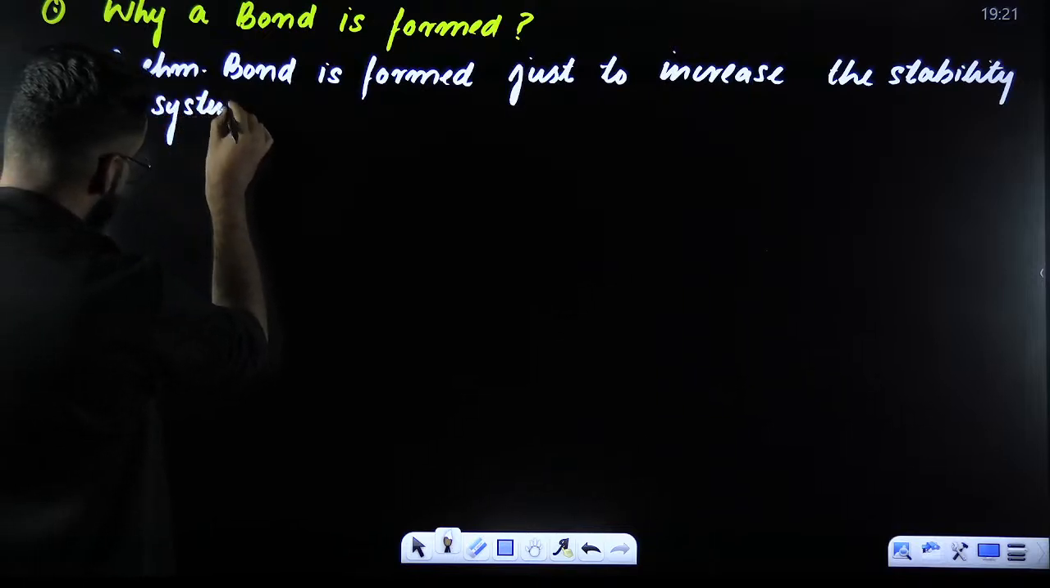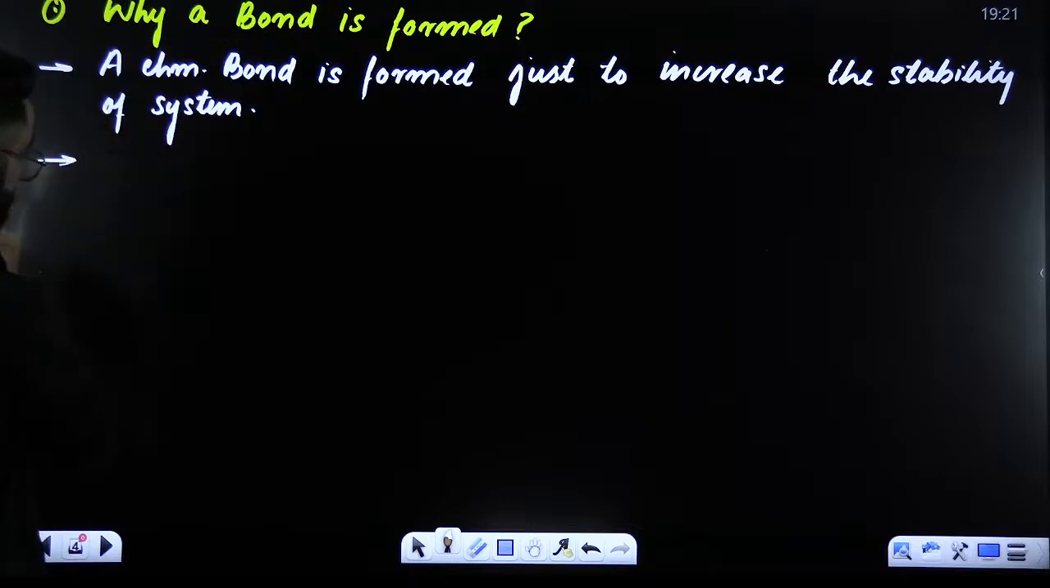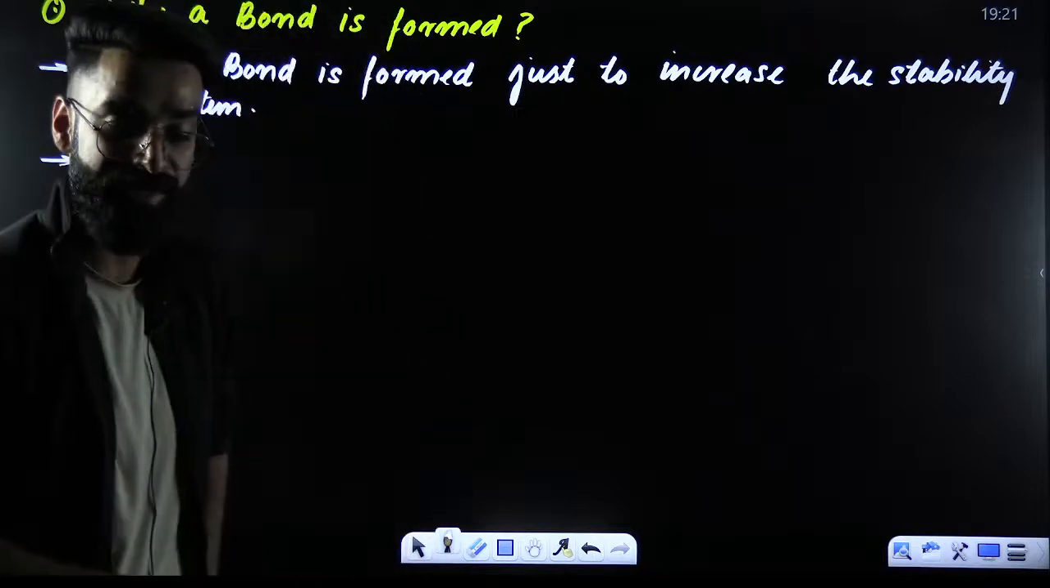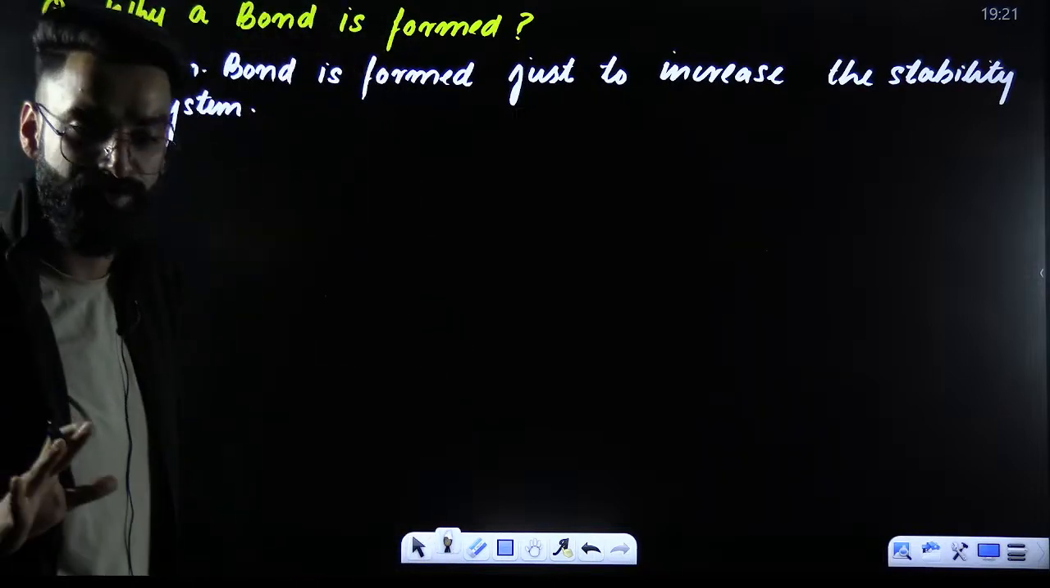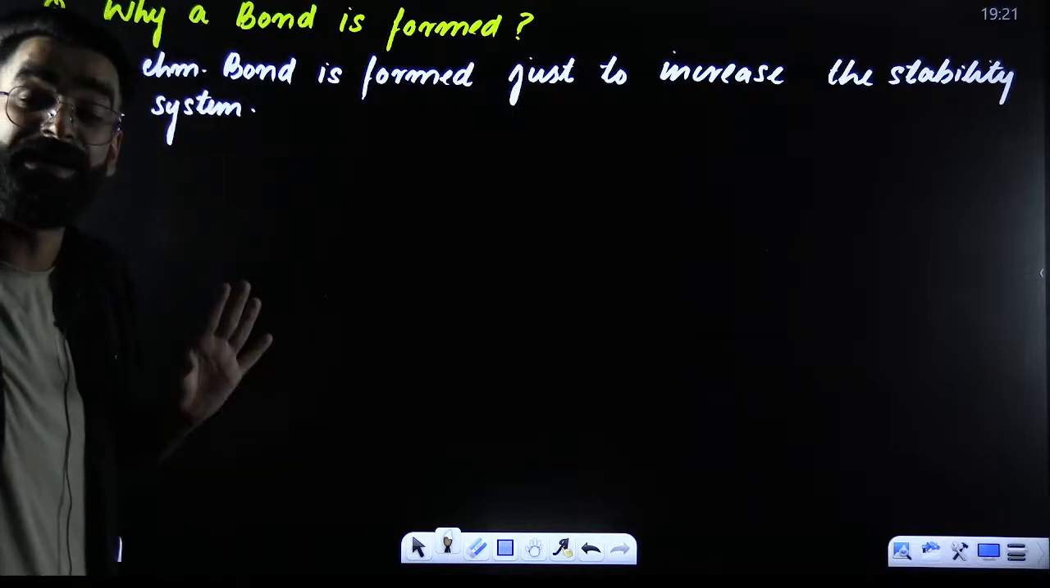A chemical bond is formed just to increase the stability of the system. Point number 1. We will understand this in detail in some time. First of all, I would want you guys to take a note of these points. A chemical bond is formed just to increase the stability of the system.